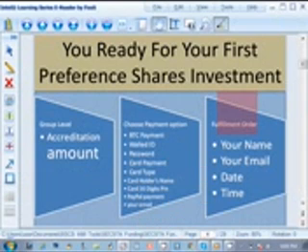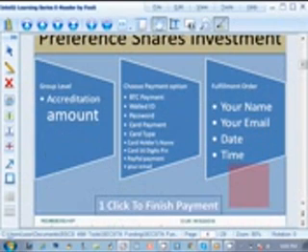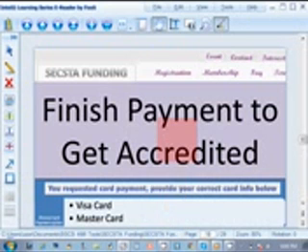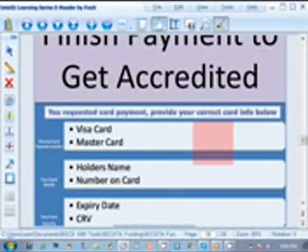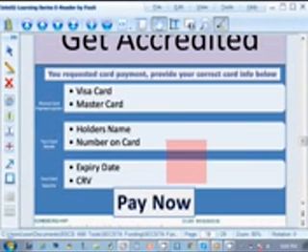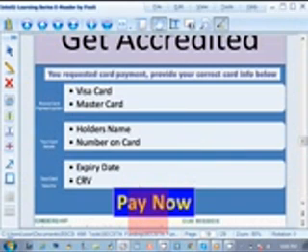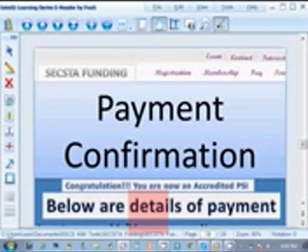So this takes you through a longer process, of course, because of the accreditation requirement. Since the group levels for funding PSI are lower in cost, we require that you first get accredited since you pay lower than $1,000. And that also affects how quickly you get your return. So most often, an investor in the preference share will invest up to 5 to 6 times in a month, depending on how quickly he receives return for the first investment. So let's click here to start investing in preference shares.